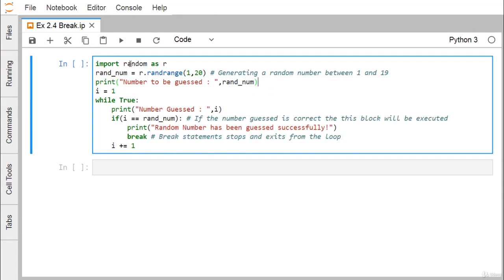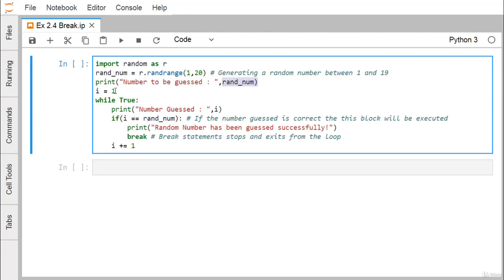We are importing the random module, and random is equal to r.randrange(1,20). This method will generate a random number between 1 to 19, because 20 is the exclusive limit and 1 is the inclusive lower limit. Whatever value is generated is assigned to random, and that random is printed here.